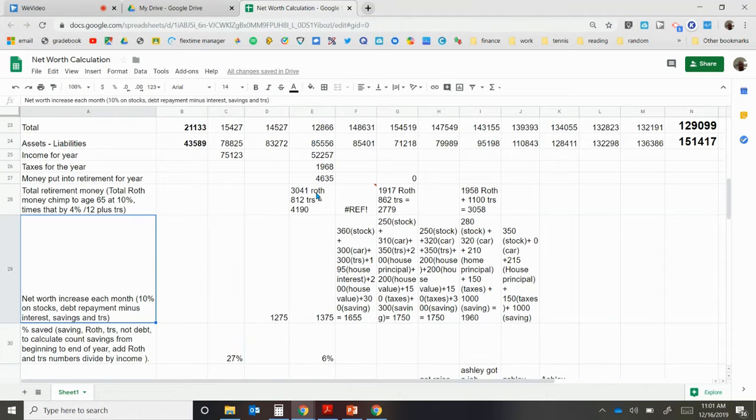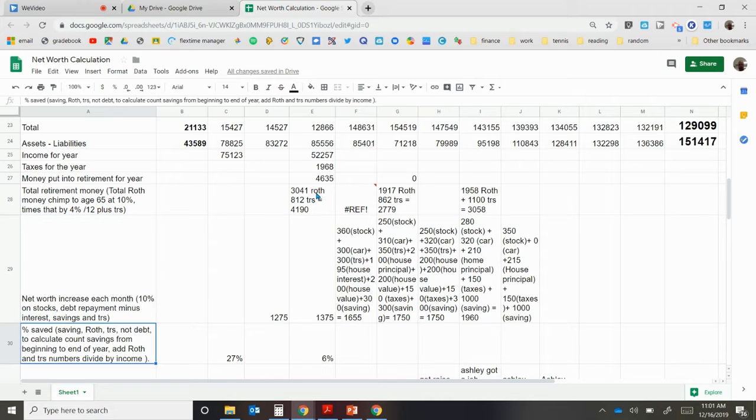Net worth increase each month, I think, is a pretty clever one to look at, although the number is not going to be necessarily that high. Let's say that you get 10% in your stocks, and then you look at your debt repayment minus the interest, so how much money you're putting into debt, finding your savings and your TRS. I was writing down how much per month they would go up based on all those things.